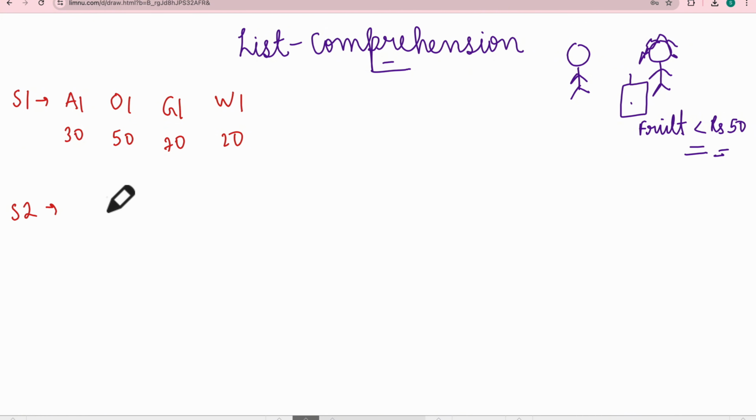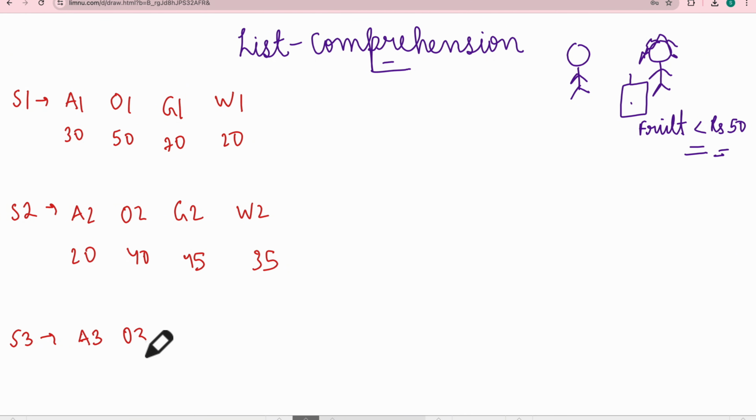Similarly there is shop S2. It also contains the same items but with other names, A2, O2, G2, and W2, priced at 20 rupees, let's say 40 rupees, 45, and let's say this is 35. And there is S3, with A3, O3, G3, and W3, and you check 30, 70, 80, 90. So these are the options available.